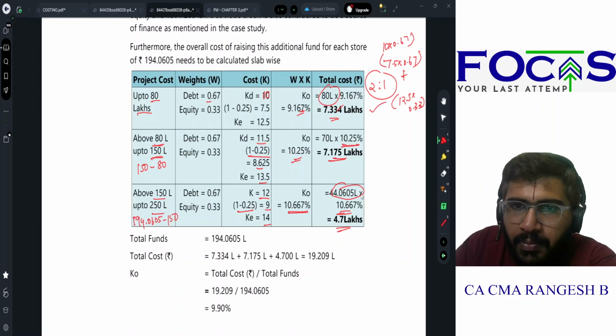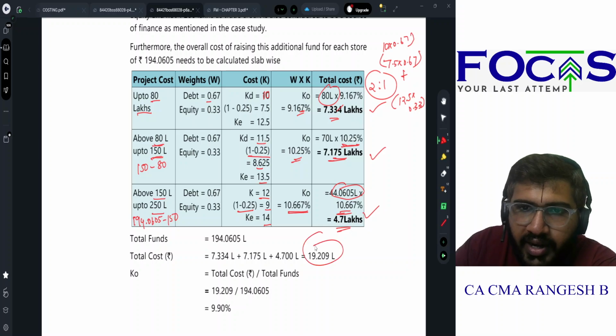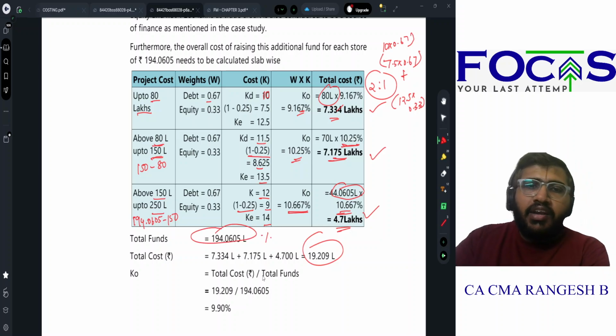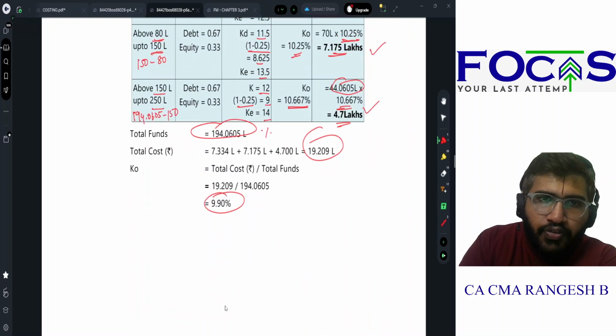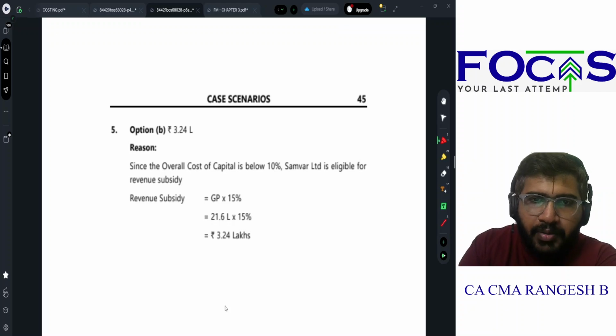இப்போ இது மூணுத்தையும் ஆட் பண்ணா 19.209 lakhs. 19.209 divided by 194.0605 gives you 9.90 as the overall cost of capital. With that, fourth requirement is over.